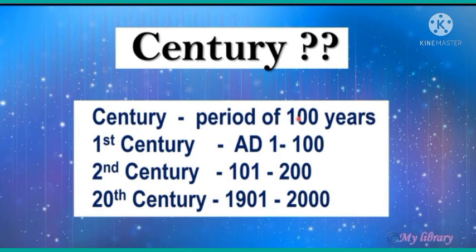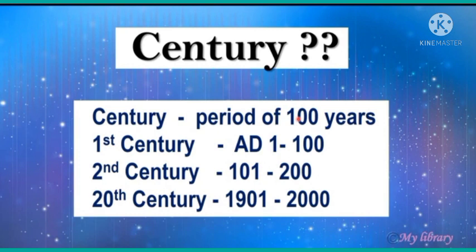The first century started in AD 1 and ended in AD 100. So AD 1 to AD 100 is known as the first century. AD and BC you already know. AD is Anno Domini, meaning after Christ, and BC means before Christ. That you already studied in 6th standard. Then the second century started